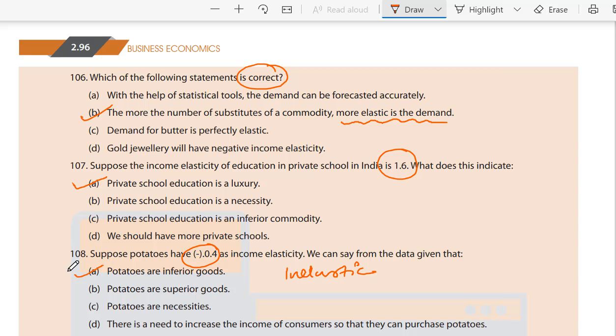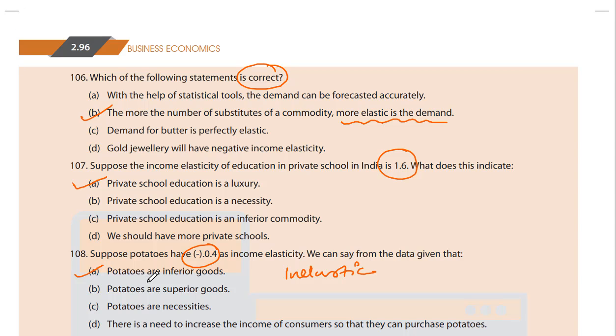Okay, students, we have completed this chapter today, chapter 2, the theory of demand and supply. We had also seen all the MCQs. We had practiced it well. We had seen all the concepts well in unit 1, unit 2, unit 3. And now onwards we will shift to chapter 3. Thank you.